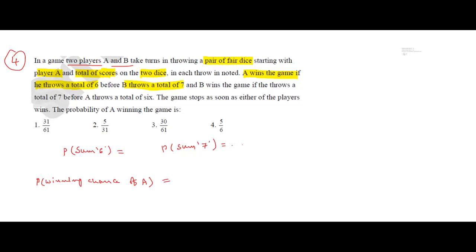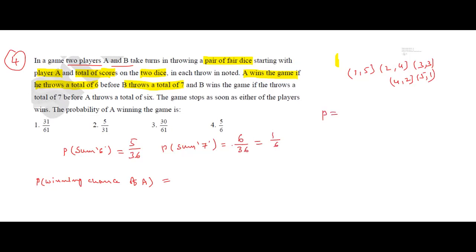So here, observe the probability of success and failure. Probability of sum of 6 points. How do we get a sum of 6? 1 5, 2 4, 3 3, next 4 2, 5 1. How many are possible? 5 possible out of 36. Okay. Sum 7, 6 possible out of 36. 6 by 36, that is 1 by 6.